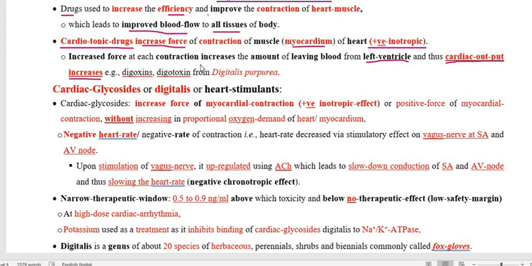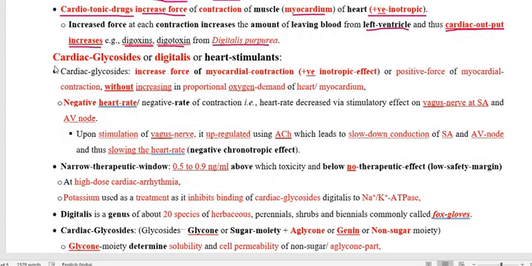The drugs coming under the cardiac glycosides which will produce this type of effect are digoxin and digitoxin, and both are isolated from a plant we call Digitalis purpurea.